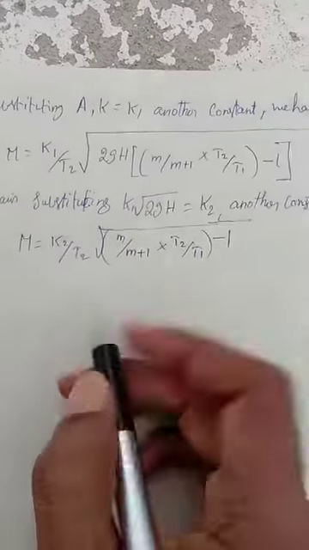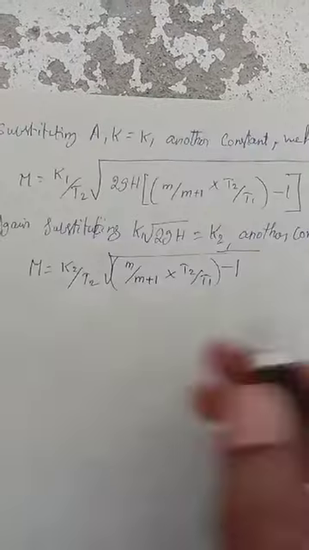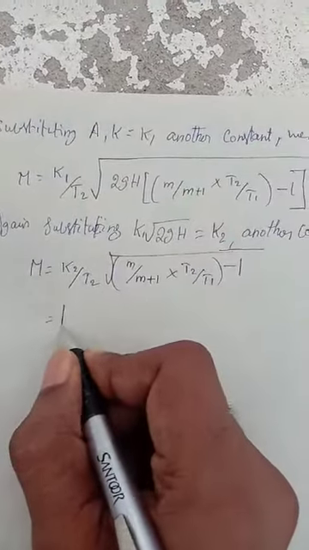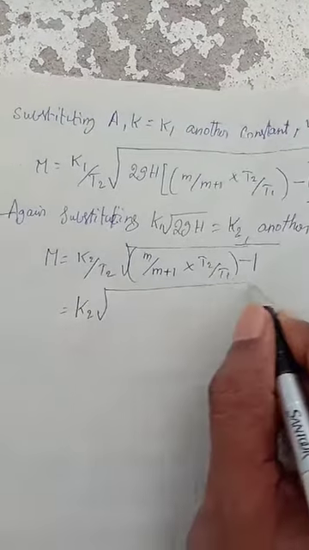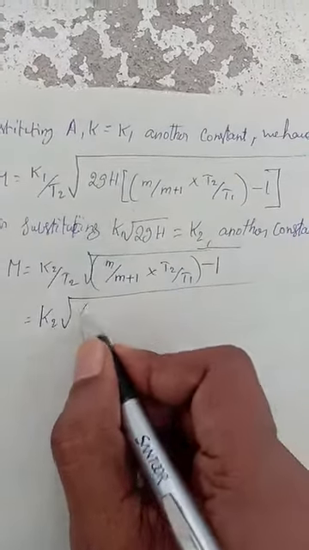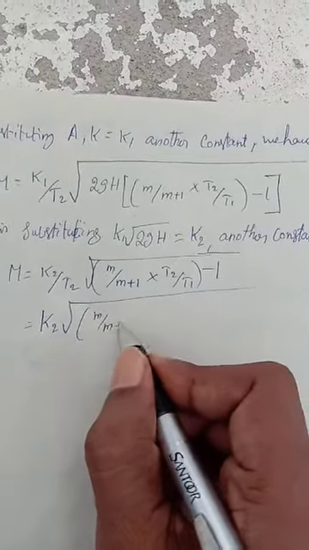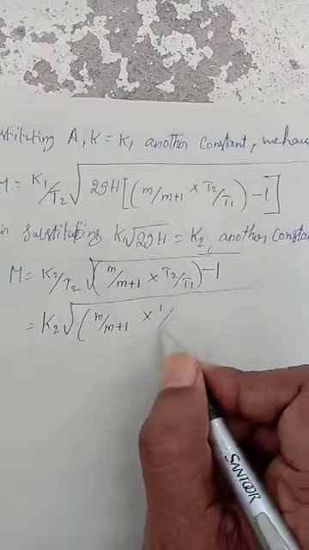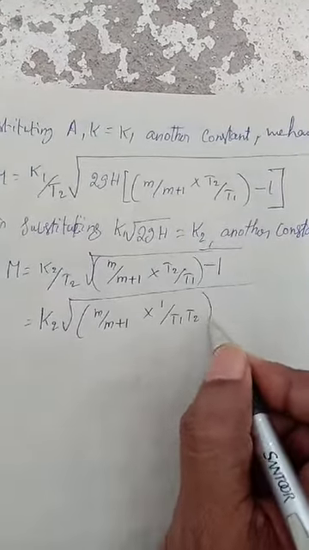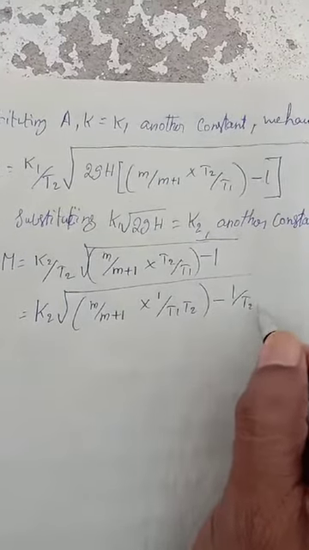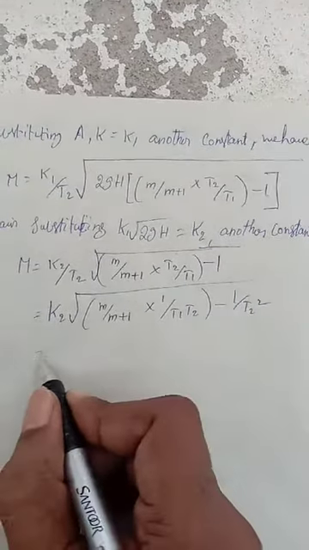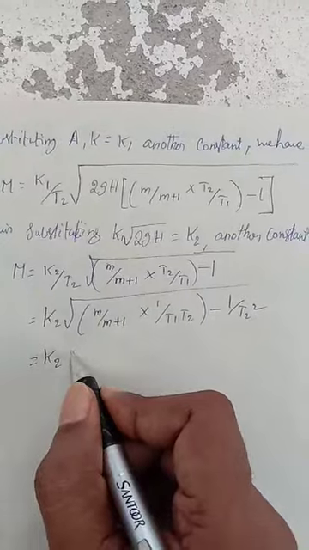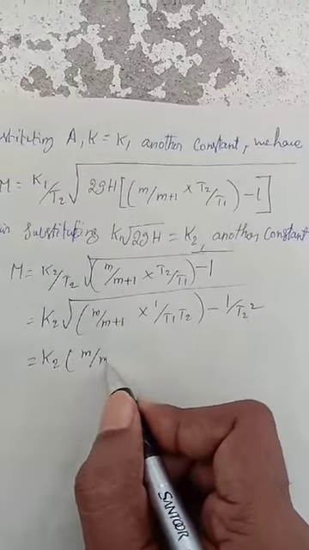Now we can solve this: K2 whole root of m by m plus 1 into 1 by T1 T2 minus 1 by T2 whole square. I can write this equation like this for differentiation purpose.